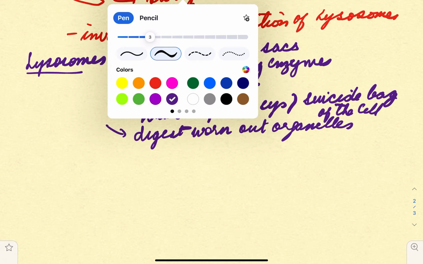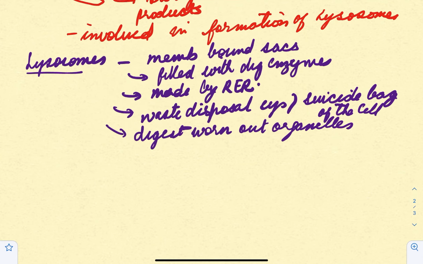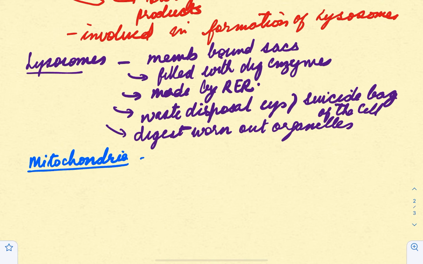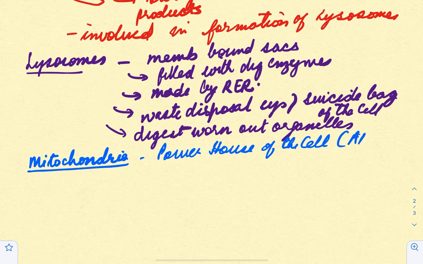Next we come to mitochondria, the powerhouse of the cell. I believe you would have read about it in your class 7. Firstly, they are referred to as the powerhouse. Why powerhouse of the cell? Because they generate something called ATP, adenosine triphosphate, which is referred to as the energy currency of the cell, and it is involved in every activity of the cell.